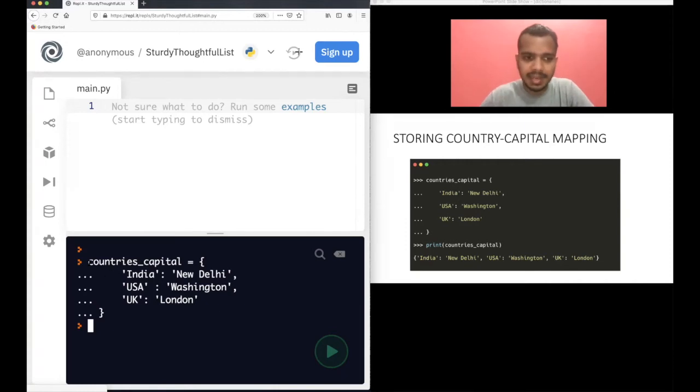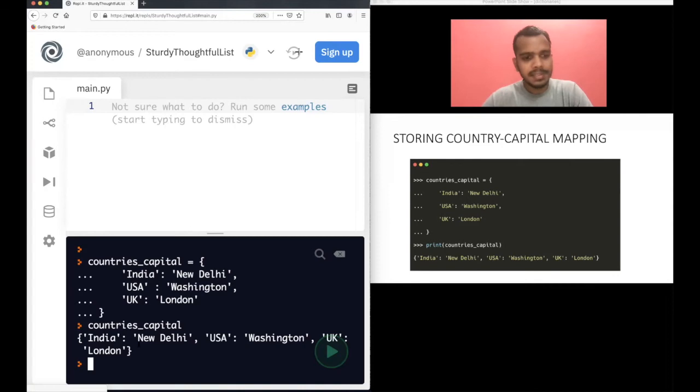What I am doing here is defining the dictionary name and opening the braces. In the next line, I'm having indentation, and then I am writing each key-value pair on a separate line. Let's copy this and paste it. You will see that it will not show you the output in this way.